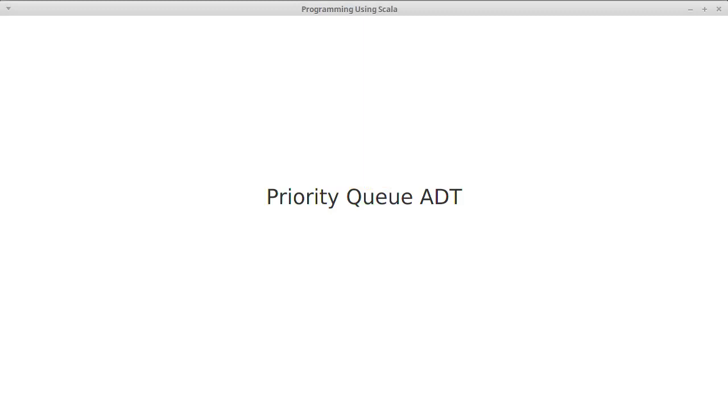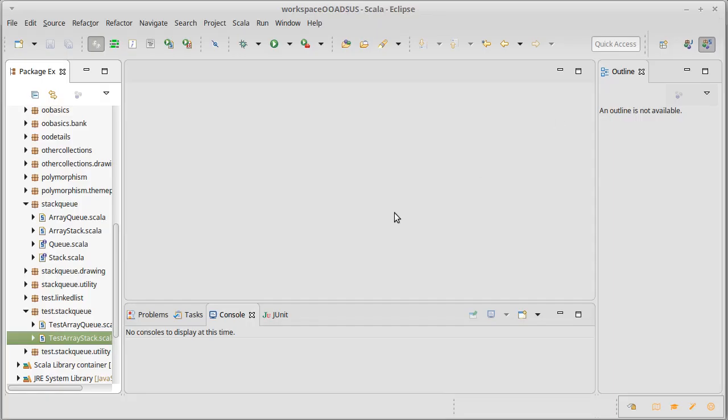Another significant abstract data type is the priority queue. A priority queue is actually very much like a regular queue. In fact, we'll give it the exact same methods that our regular queue had. But the contract, as far as what they do, is slightly different.